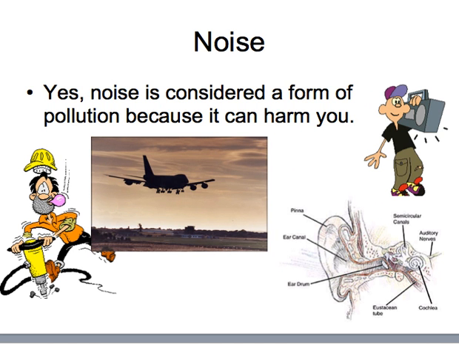The next one is really what I had in mind when I had you write the definition of pollution about it being unwanted change, because noise pollution is a very real form of pollution. Noise pollution is unwanted change to an environment. So if there's construction work going on outside your house, or if you live near an airport or by the train tracks here in Pickerington, you experience noise pollution all the time because it's unwanted change, and it can definitely harm you.